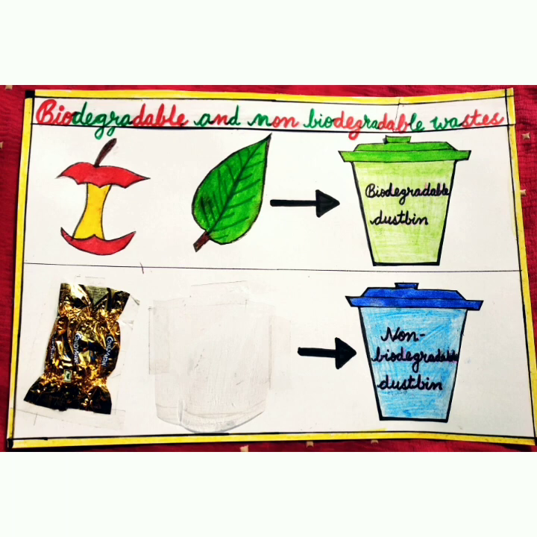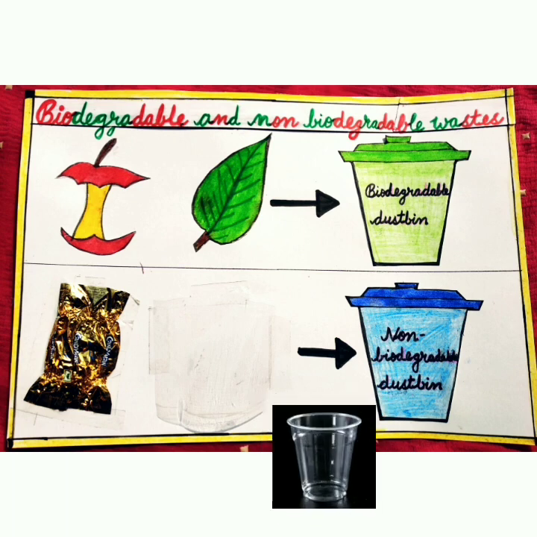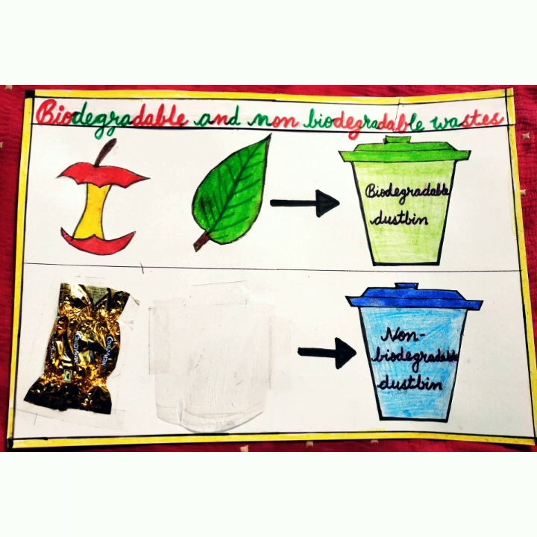In the second part, I have used a toffee wrapper and a cutting of a plastic disposable glass. These are non biodegradable wastes, so they should be thrown in the blue dustbin because blue dustbins are for non biodegradable waste. This is your project number 1, which is of 5 marks.